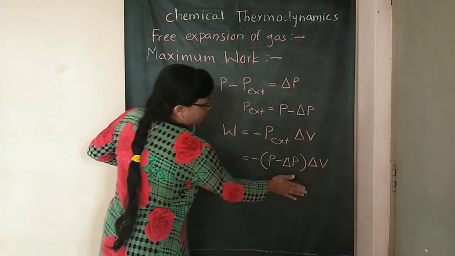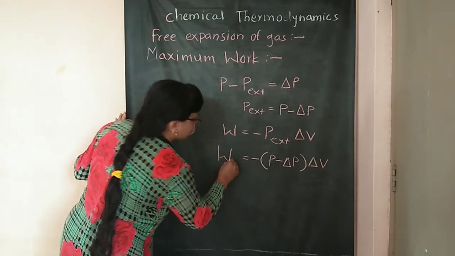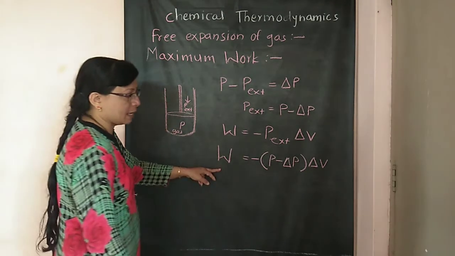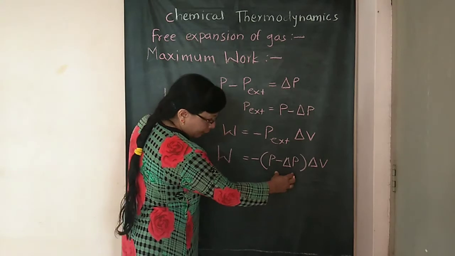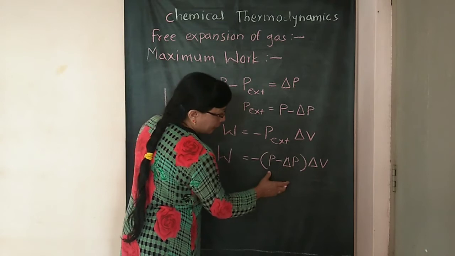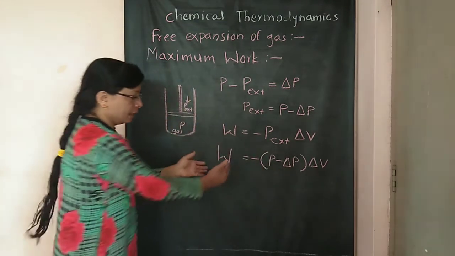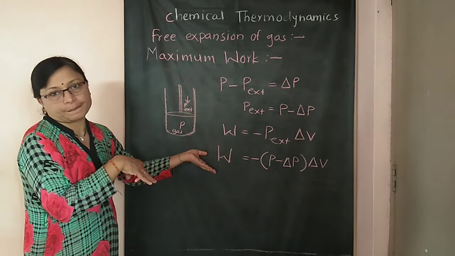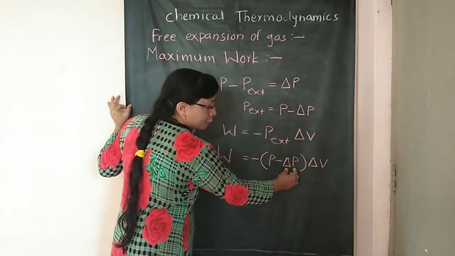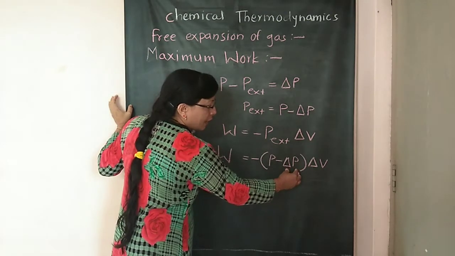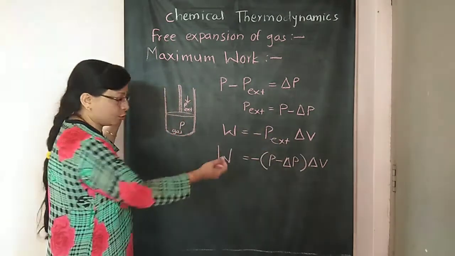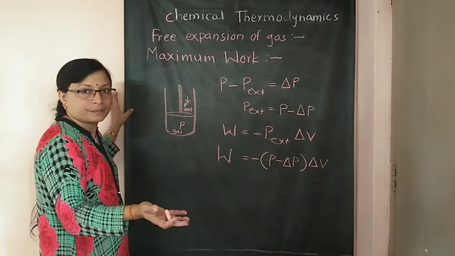Then carefully observe this. For work done, when the work is to be the maximum work, if the value of this delta p is smaller, then the product will be greater, and then the work done will be greater. Consider mathematically: if this delta p is greater, then what happens? Its subtraction becomes less, and their product again becomes less, so the value of w becomes less.